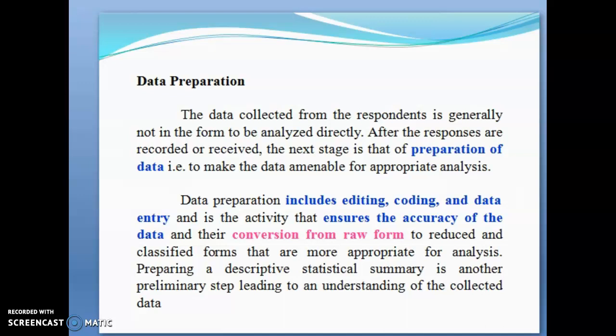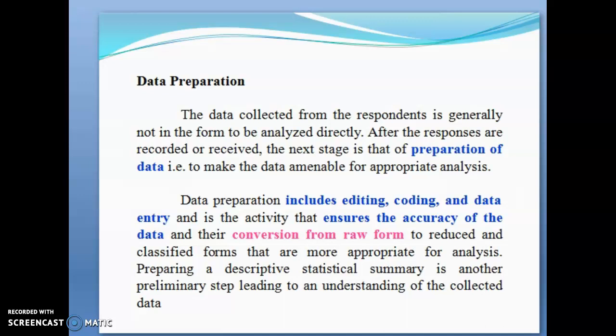So here data preparation includes editing, coding and data entry, and it is the activity that ensures the accuracy of the data and the conversion from the raw form to a classified or a systematic form, in order to reduce and classify the forms that are more appropriate for the analysis.